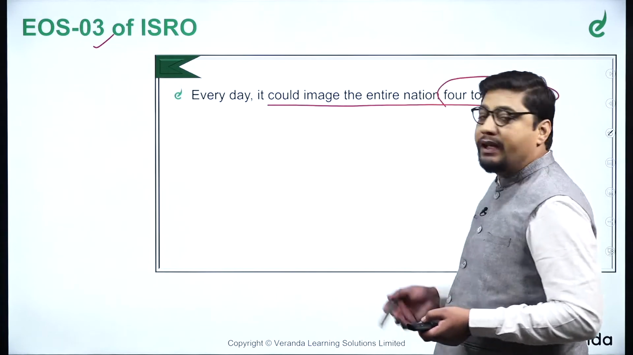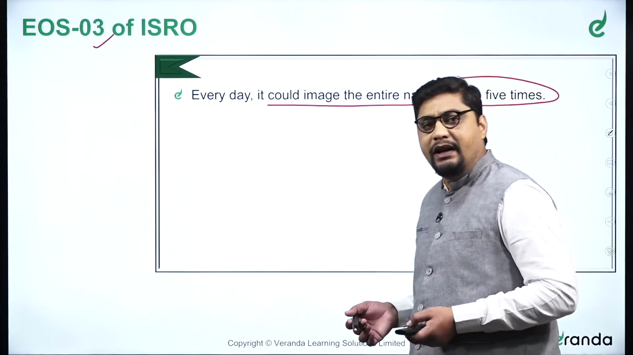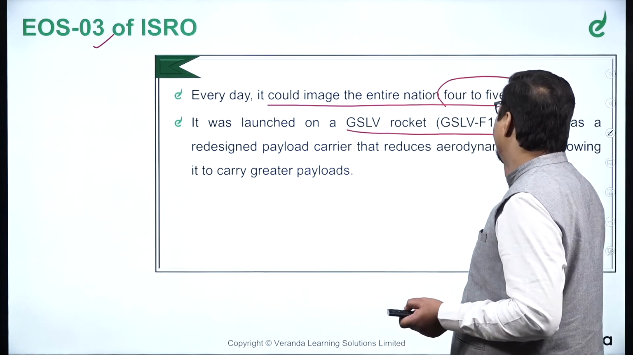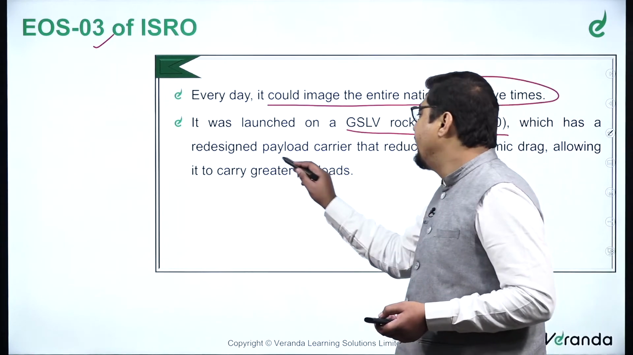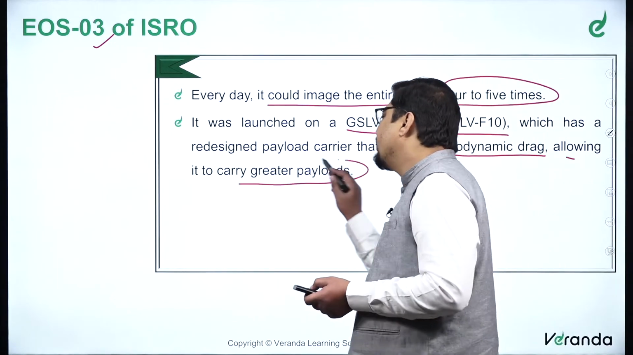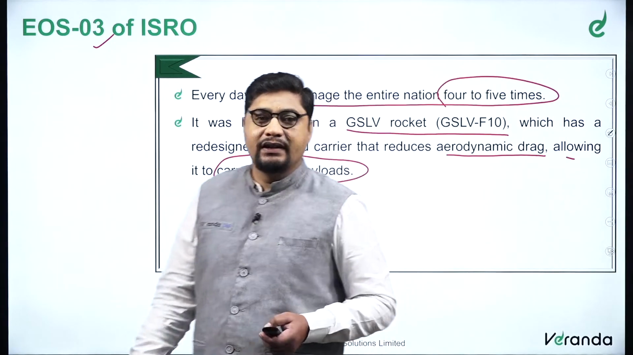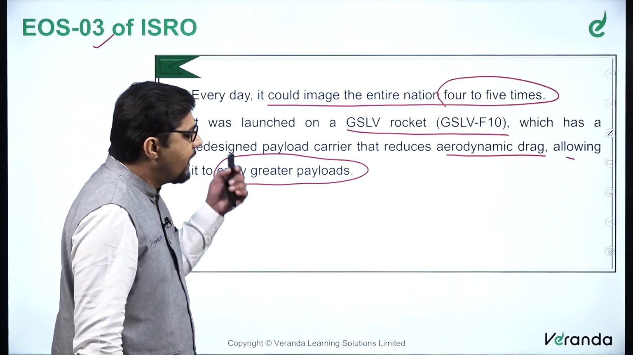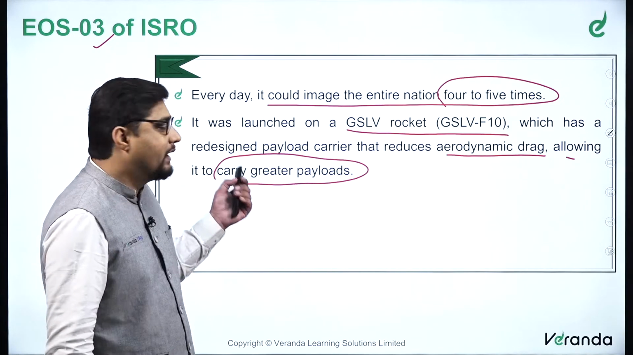Further, the chemical changes and biological processes, whatever they are, could be traced on that. It was launched on GSLV rocket, GSLV F-10, which has a redesigned payload carrier that reduces aerodynamic drag, allowing it to carry greater payload. So obviously these Earth observation satellites are heavy satellites, and because of their functions it was modified to carry a heavier load, but then it failed.